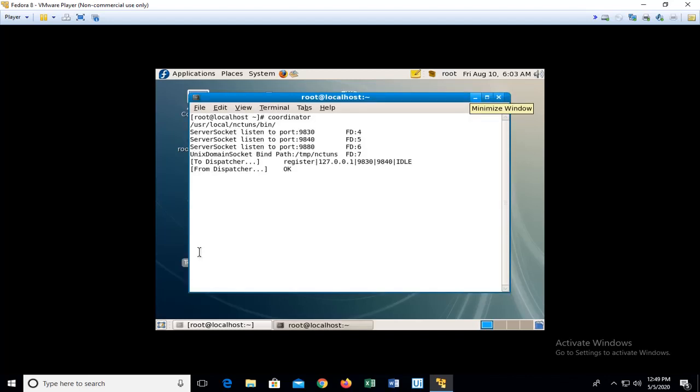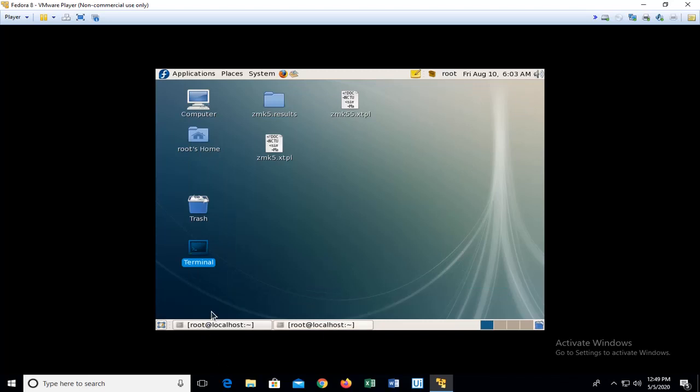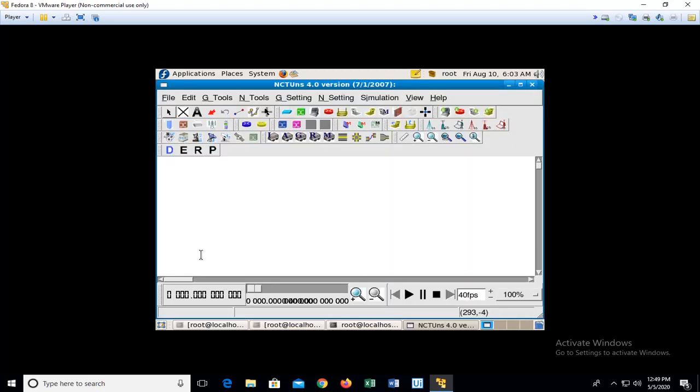Open another terminal, and in this one open the coordinator. These two have to be running in order for NCTUNS to work. If any one of them is closed, then communication won't happen, and you'll not get the intended results. Minimize this terminal too, open another terminal, and type in nctunsclient. This opens the NCTUNS tool that we want to use. So this is the NCTUNS tool which is available.